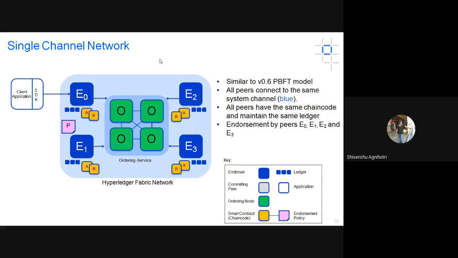And again there is the concept of endorser peers and committing peers. We can see here endorser peers E0, E1, E2, and E3. So they are going to execute the transactions.